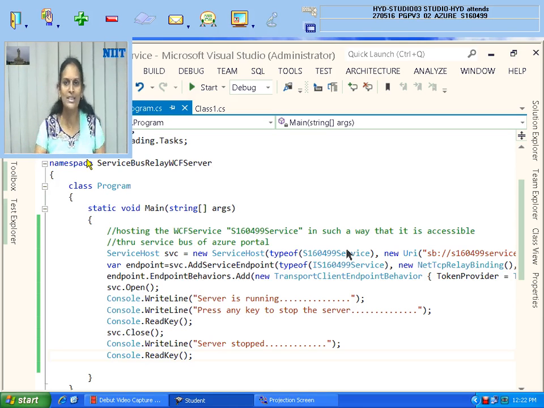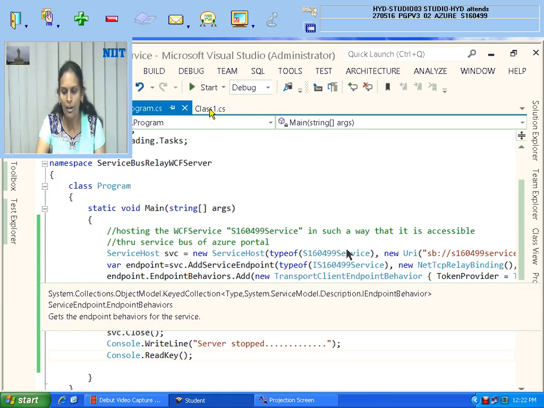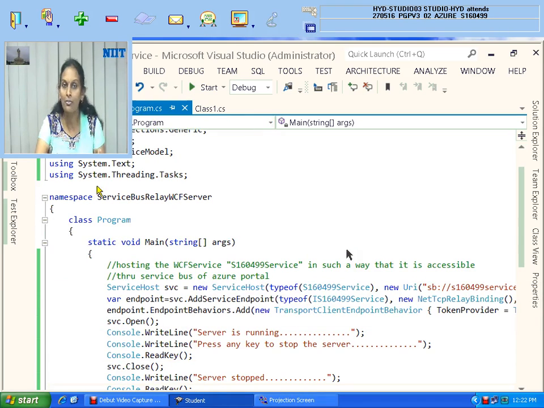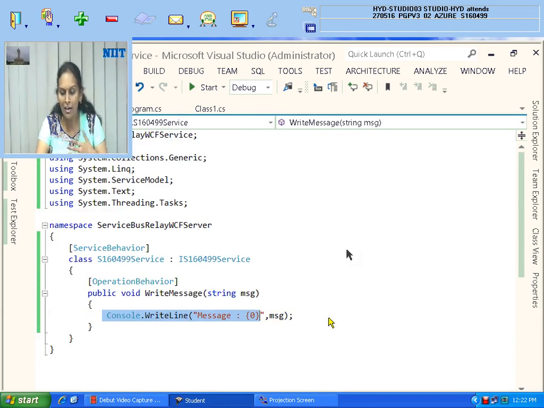So this is what we are doing here. Only I hosted and I kept my system ready. And if at all anybody is requesting that right function, I'm displaying it on my local computer console, on my monitor. I'm not returning it to the client. I'm displaying on my server monitor only. So the third one is finished.